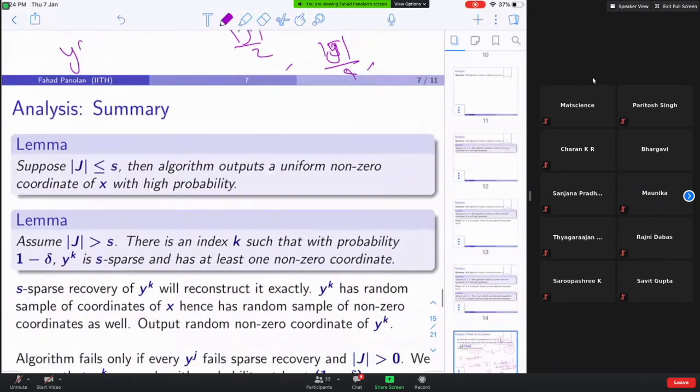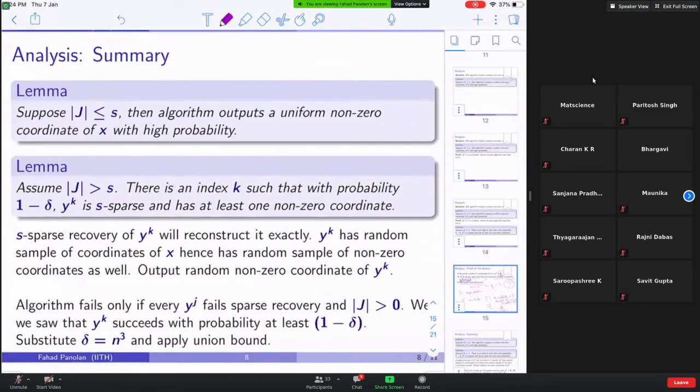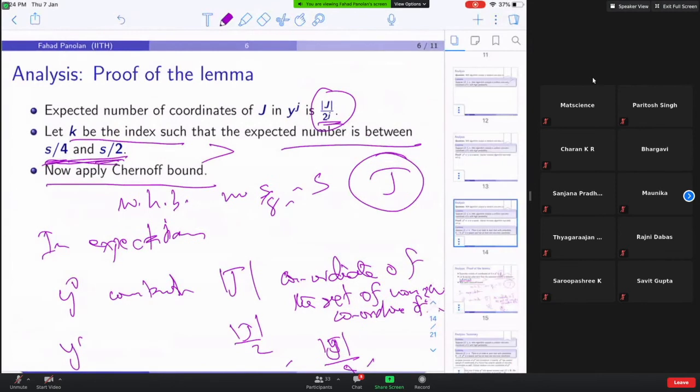And then that's it. What does this mean? Yk is S-sparse with high probability. Agree?